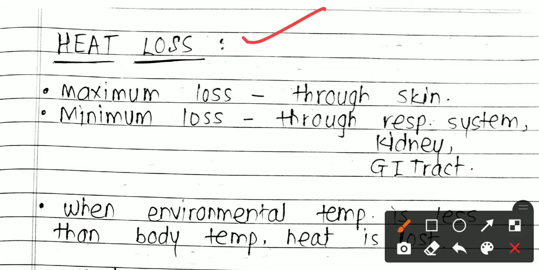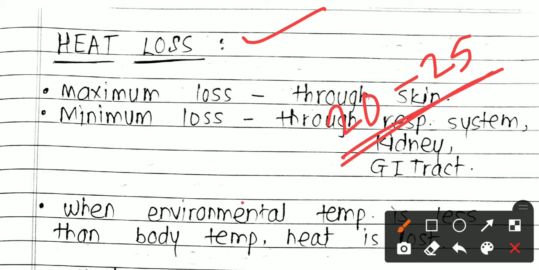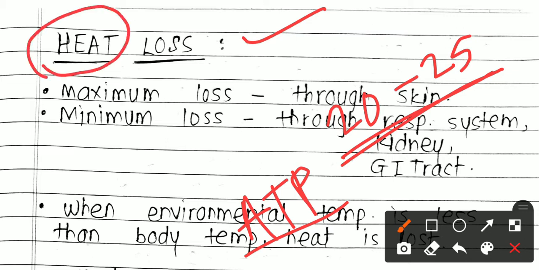So basically, when you eat food, of the total 100% of the energy present in the food, only 20 to 25% is converted or transformed into the usable form, which is adenosine triphosphate, ATP. And what about the other 80 to 75% of the energy? This energy is actually lost in the form of heat.